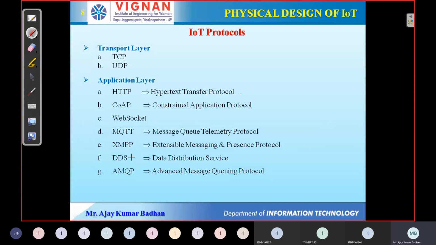And finally, the last two. We have something called DDS, Data Distribution Service. The main purpose of this Data Distribution Service is to distribute the data to different devices located in different locations. This also uses an architecture similar to the publish-subscribe model. But the main purpose of DDS is that quality of service needs to be provided in this scenario.